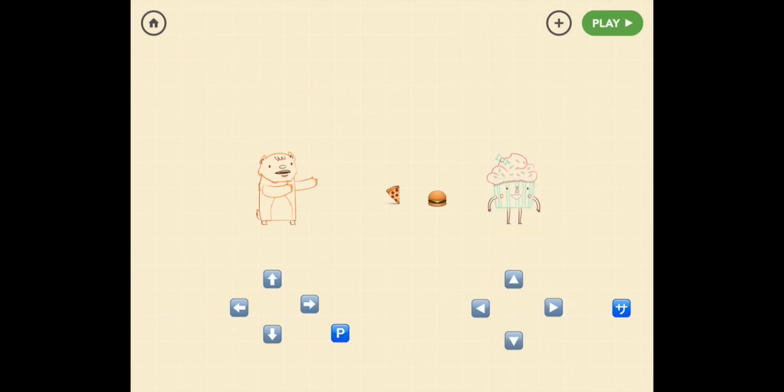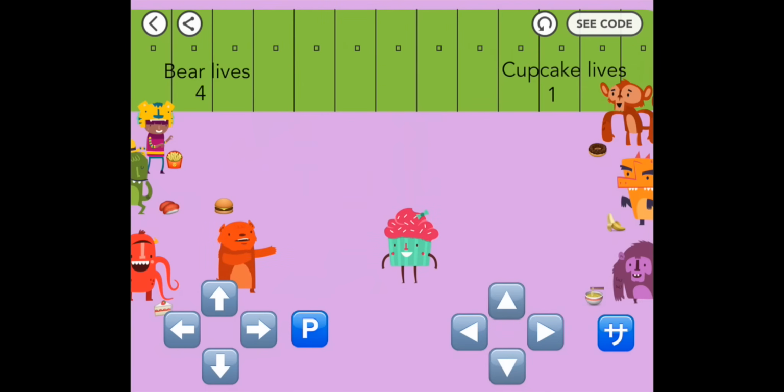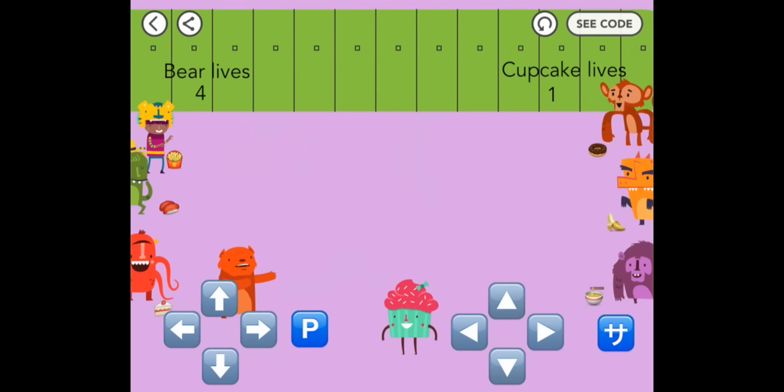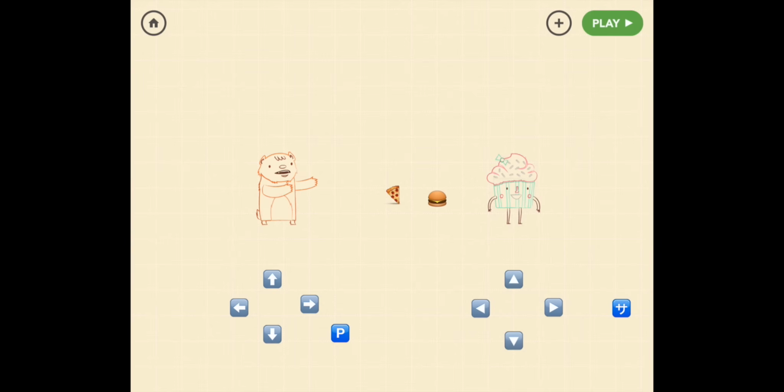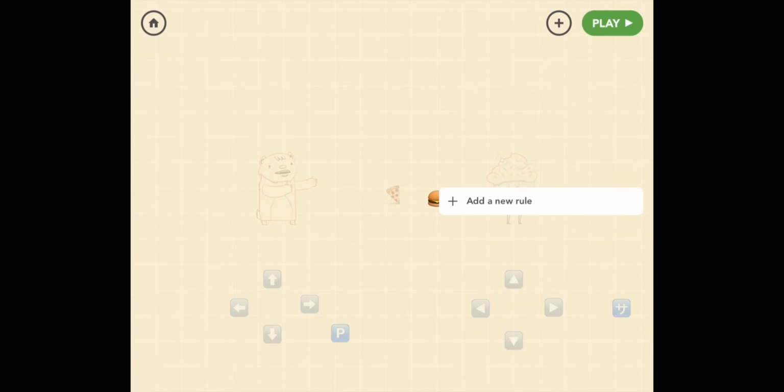So what does that entail? Well, it needs to be in Cupcake's hand, and then it needs to be flung to the left towards Bear. But just like pizza, in the very beginning, we don't want to see it sitting in the middle of that screen, right? So the first rule we have to give hamburger is what? You guessed it, when project is started, make it invisible.